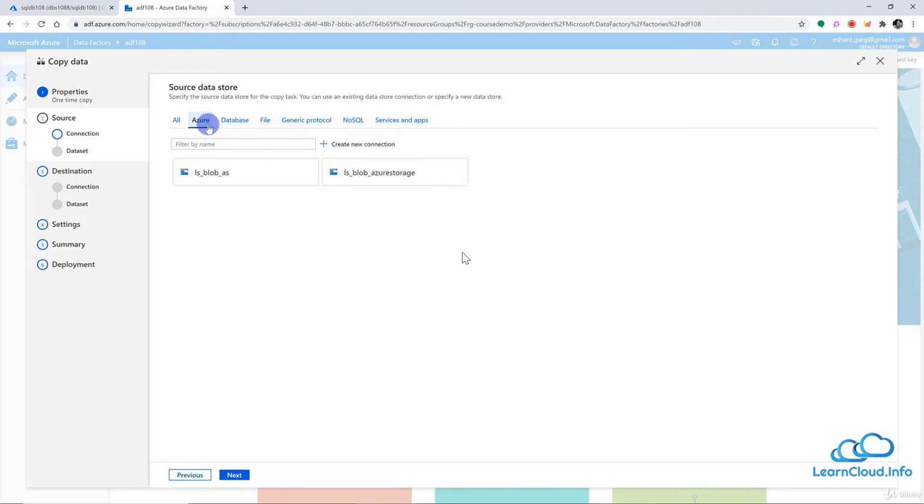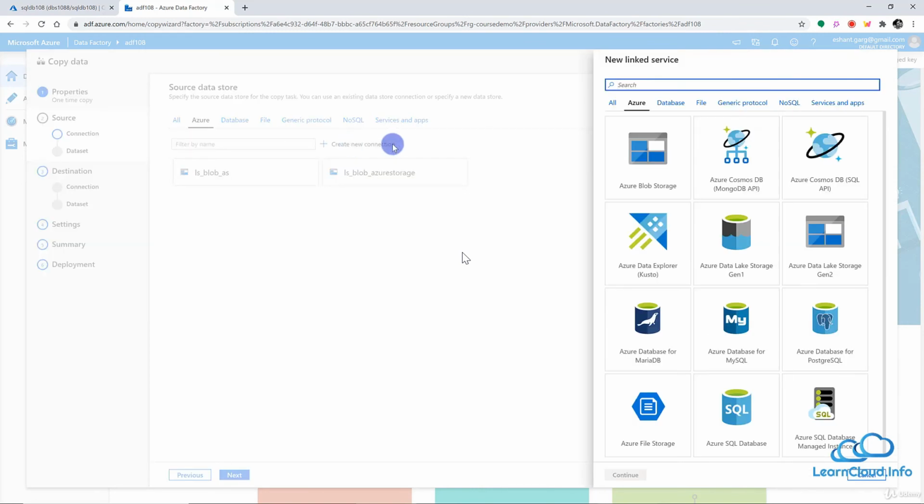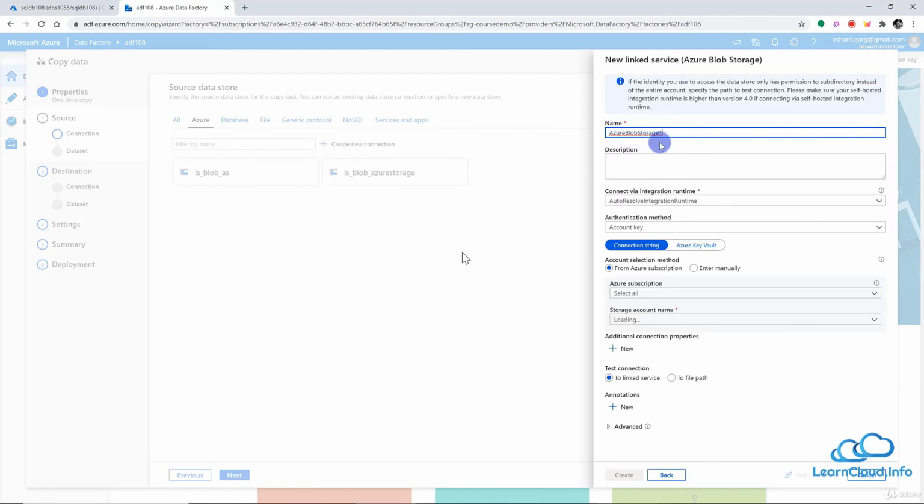So right now I'm trying to create a linked service to my source, which is Azure Blob storage. So I will click on Azure and I can say create new connection. And within Azure, I'm looking for Blob service. And of course, you can always search it here if you cannot see it right here. And once you have Blob storage, you can select this. And then you can provide the name of your linked service.